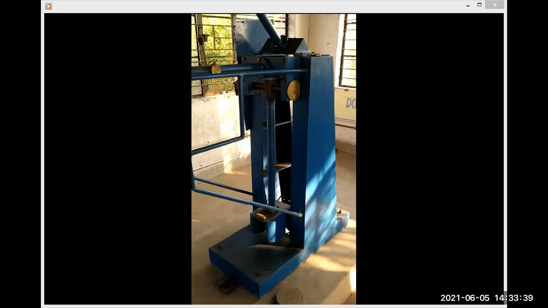We apply this impact load by a certain weight or mass, which is fixed at a certain height and released from that height. It is not striking the workpiece directly, but swinging after a known amount of swing and then striking the workpiece.